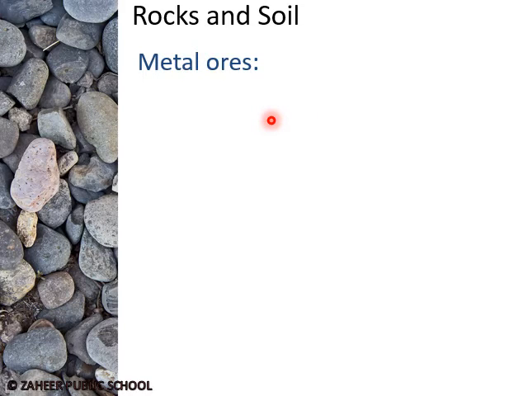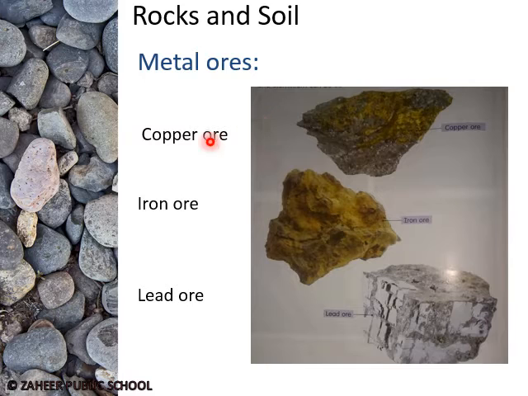Metal ores. Metal ores are obtained from the rocks, such as copper ore, iron ore, and lead ore. You may see in this picture, the copper ore is present on the above surface of the rock, iron ore also, and this lead ore. They are found on the above surface of the rocks.